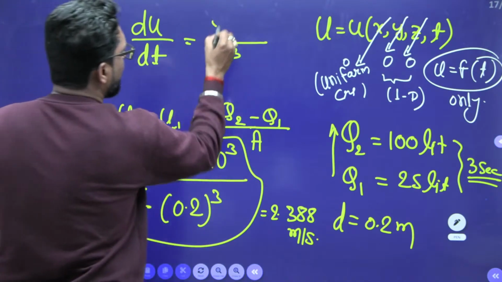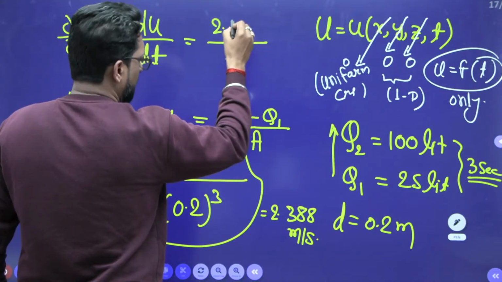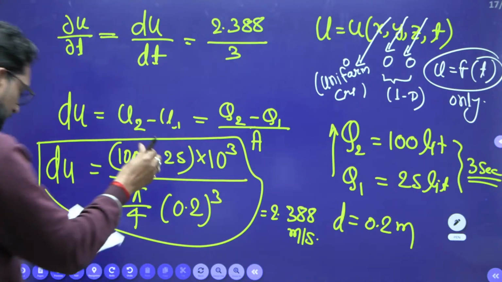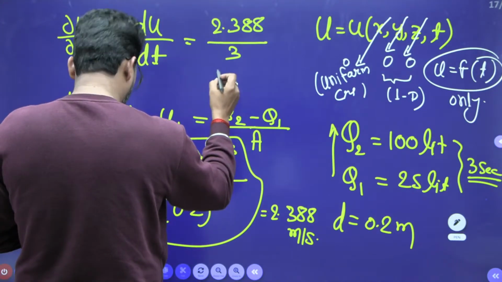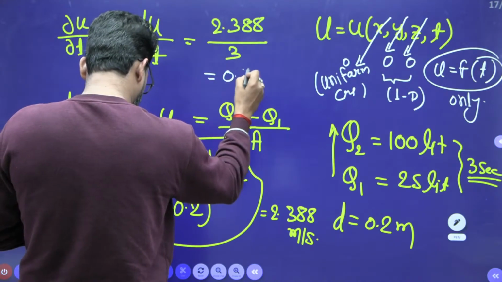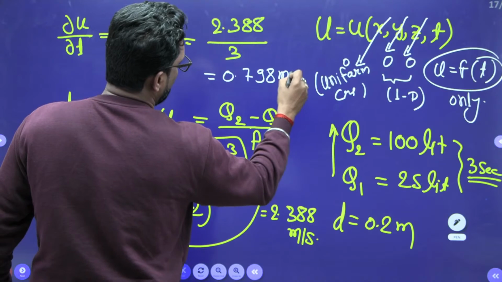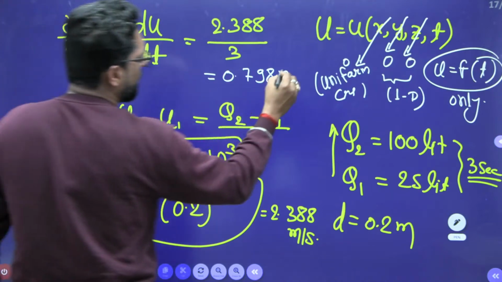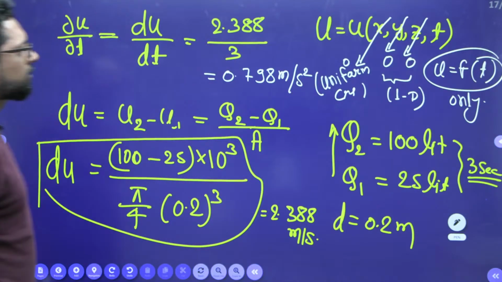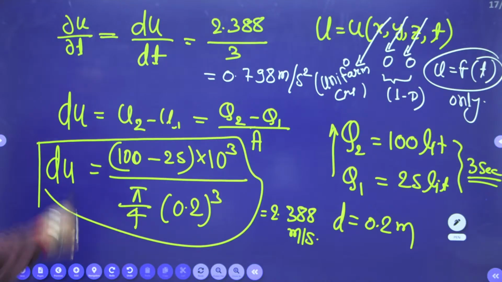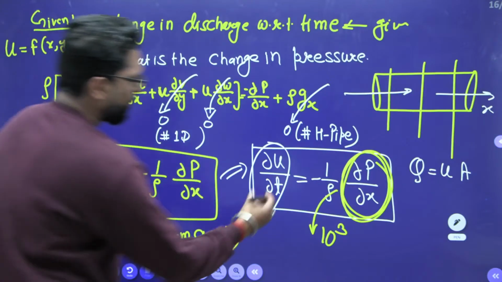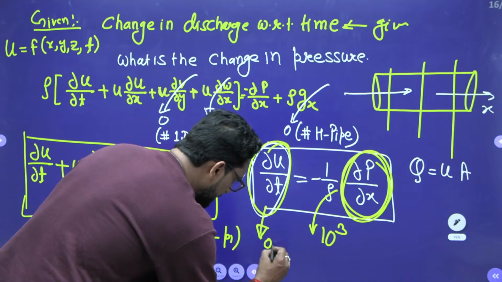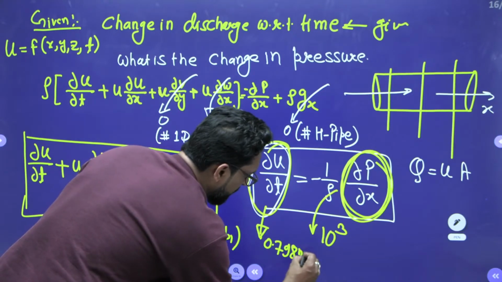So 2.388 divided by time is equal to du by dt. From this one you have to calculate. This is 0.798 meter per second divided by second, that means meter per second square. So this is the acceleration. Now we know this value, 0.798 meter per second square.